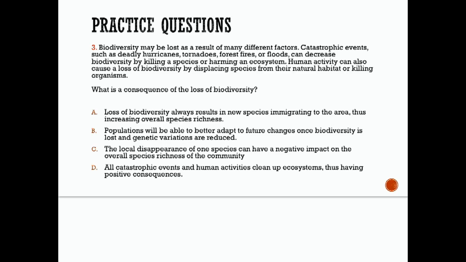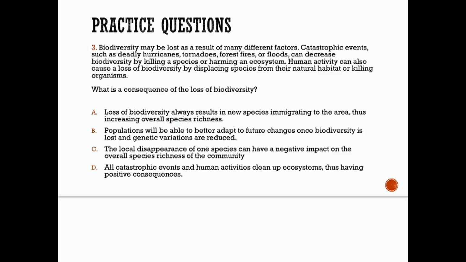Number 3. Biodiversity may be lost as a result of many different factors. Catastrophic events such as deadly hurricanes, tornadoes, forest fires, or floods can decrease biodiversity by killing a species or harming an ecosystem. Human activity can also cause a loss of biodiversity by displacing species from their natural habitat or killing organisms. What is a consequence of the loss of this biodiversity? Read these over, pause it, and see what you think.